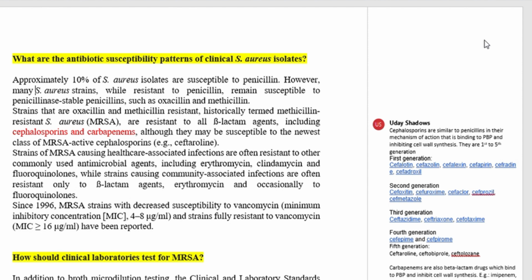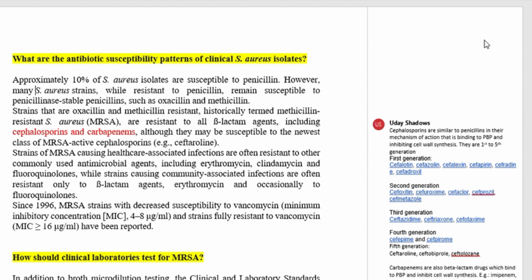According to CDC, approximately 10% of Staphylococcus aureus isolates are susceptible to penicillin. However, many Staphylococcus aureus strains, while resistant to penicillin, remain susceptible to penicillinase stable penicillins. Examples of penicillinase stable penicillins are oxacillin and methicillin. Now, strains that are oxacillin and methicillin resistant are strictly termed methicillin resistant Staphylococcus aureus.